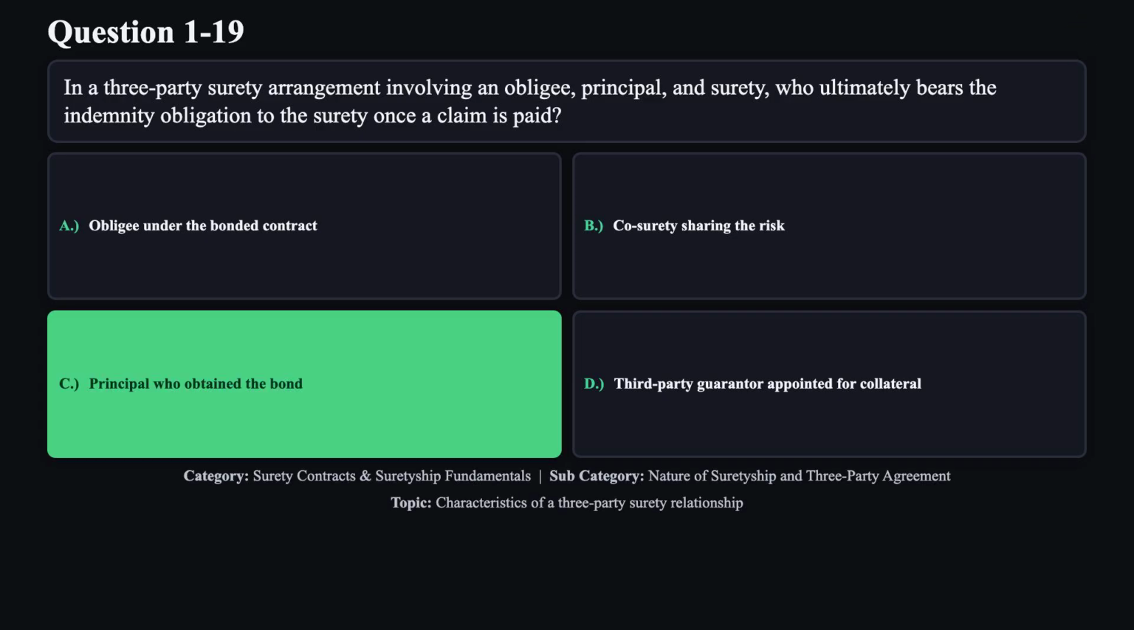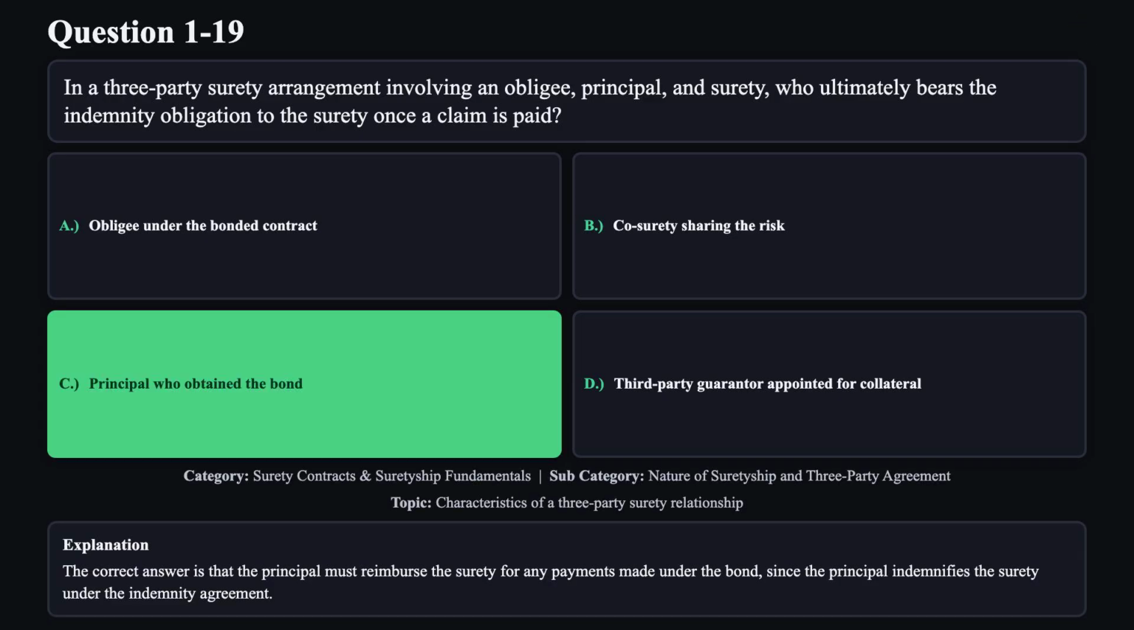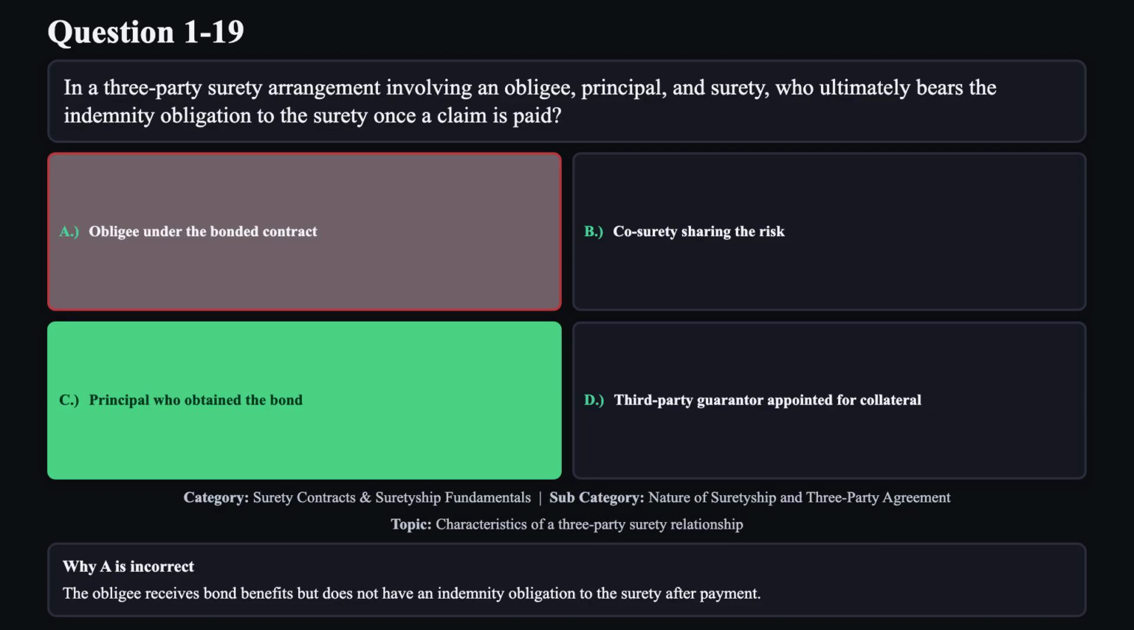The correct answer is C. The correct answer is that the principal must reimburse the surety for any payments made under the bond, since the principal indemnifies the surety under the indemnity agreement. Reason A is not correct. The obligee receives bond benefits but does not have an indemnity obligation to the surety after payment.